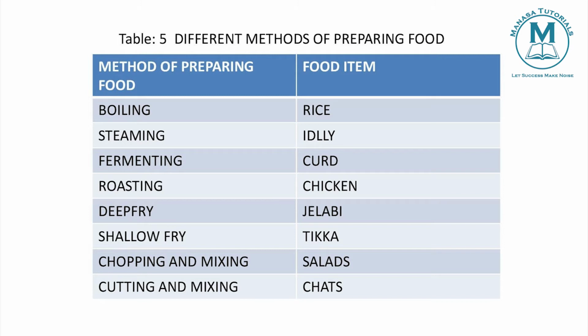Chopping and mixing, cutting and mixing. Which type of recipes do we prepare by this method? Fruit salads and vegetable salads. These we prepare by chopping and mixing. In this process we prepare fruit salads, vegetable salads and chaats. So these are the different methods of preparation of food.